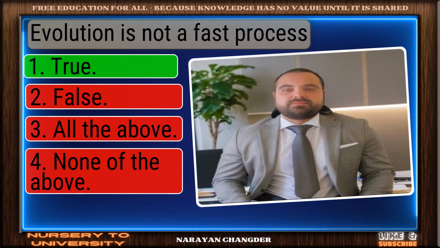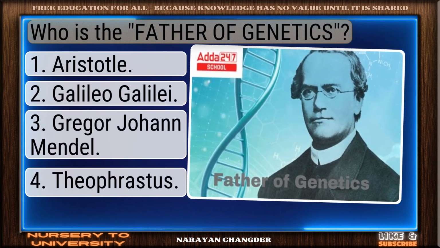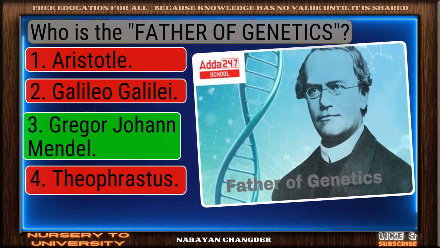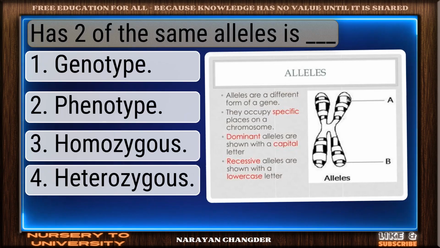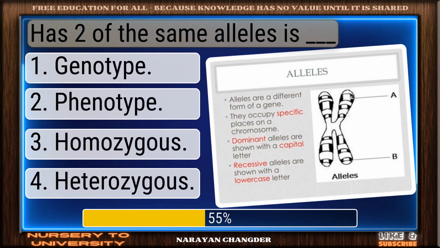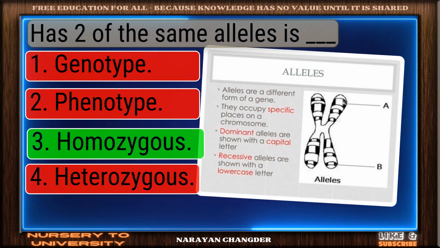Evolution is not a fast process. Well done. True is right. Who is the father of genetics? You're right. Gregor Johann Mendel is correct. Has 2 of the same alleles is dash. Well reasoned. Homozygous is correct.